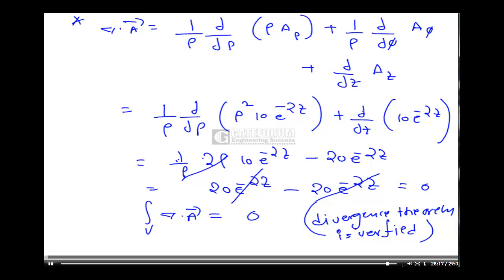So like this, the divergence theorem is useful. Generally, in our examination, suppose they ask what is the flux leaving through the entire surface, then don't directly calculate the surface integral. Directly calculate the divergence, so that you can simplify the calculation. But the thing you have to keep in mind is that the divergence formula for that particular coordinate system is needed. Otherwise it is difficult to solve the problem. If you go for surface calculations, it will take more time. So this kind of problem is very important.